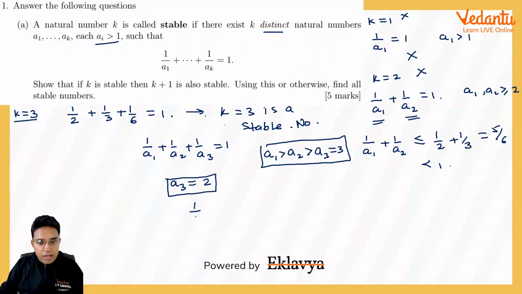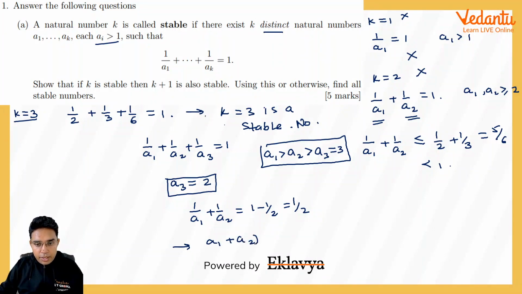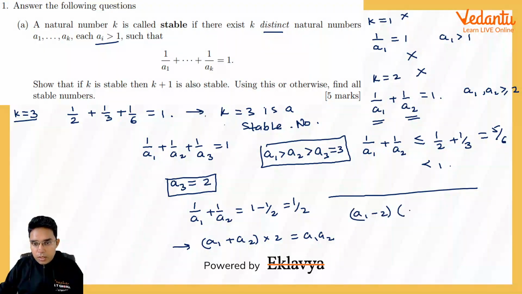And then we will have 1 upon a1 plus 1 upon a2 is equal to 1 minus half, that is 1 by 2. And now using the concept that we did in Diophantine equation by taking LCM, this will be (a1 plus a2) into 2 is equal to a1 into a2. If you solve it, we will get (a1 minus 2) into (a2 minus 2) is equal to 4.